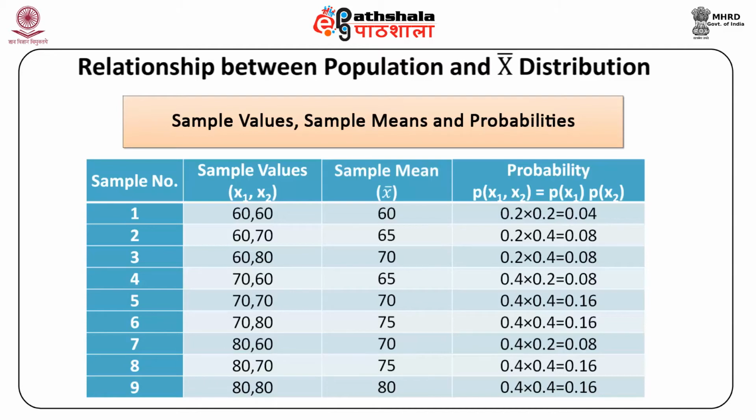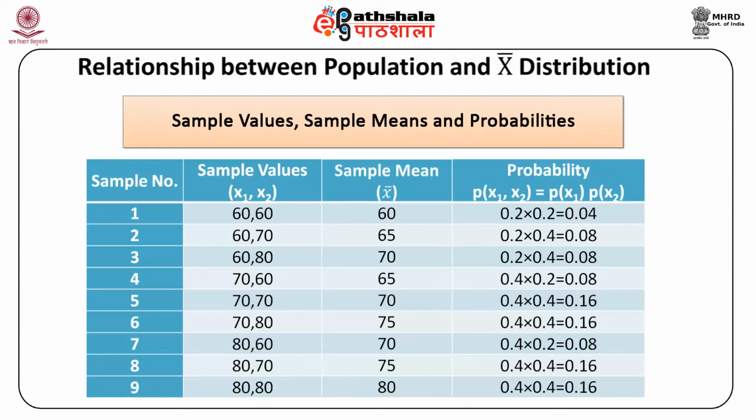In all, we have 9 observations. Then in the next column, we have the sample mean, X bar, and we get the sample mean equal to 60, 65, 70, 65, 70, 75, 70, 75, 80.